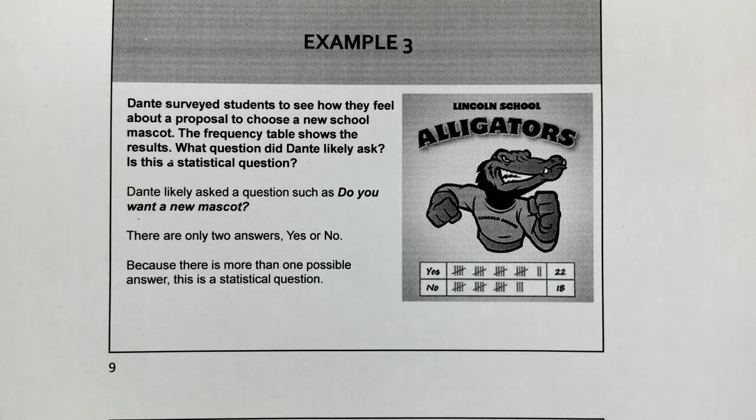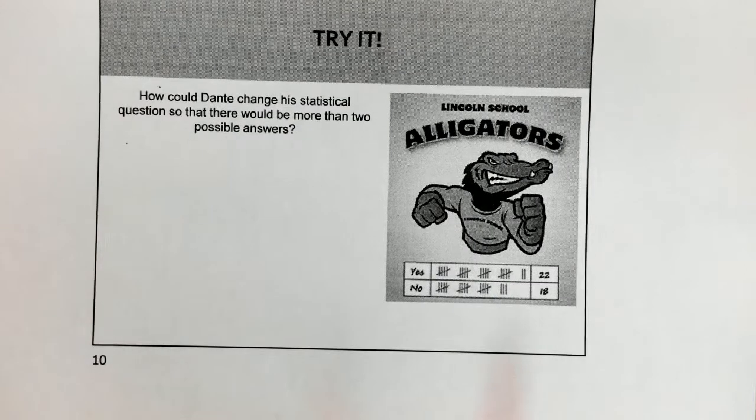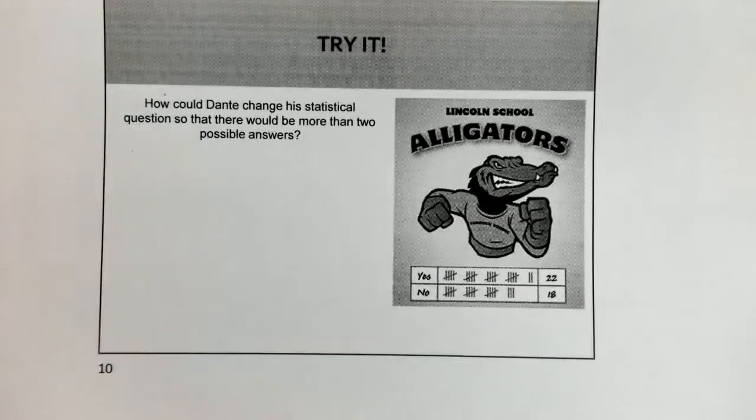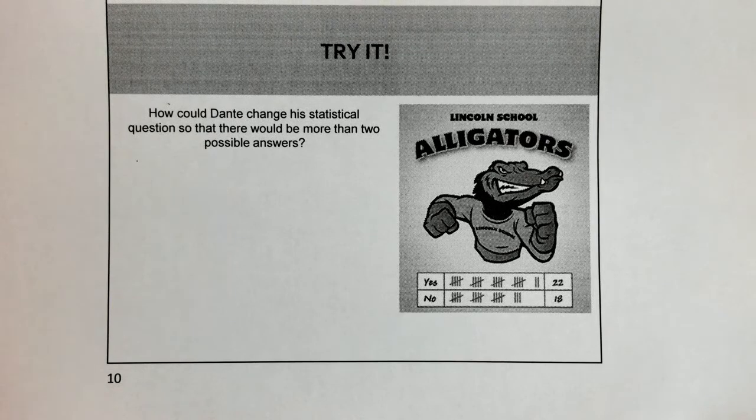In order to be statistical, remember it has to have variability. There has to be a range of responses. So everyone should be responding differently. Yes, it's a yes or no question, but people can respond differently depending on their opinion. So down here, for the try it problem, it says, how could Dante change his statistical question so that there would be more than two possible answers? So we don't want a yes or no question anymore. So go ahead, pause the video, and take a moment to think about what statistical question there could be here.